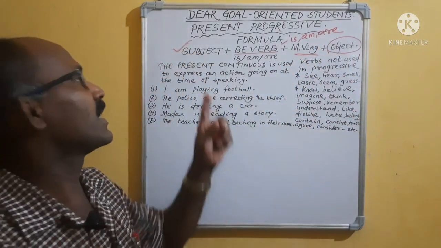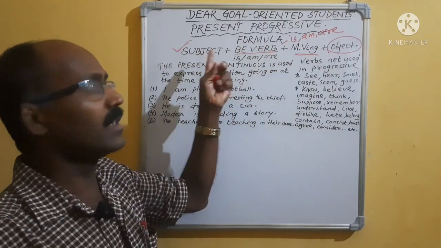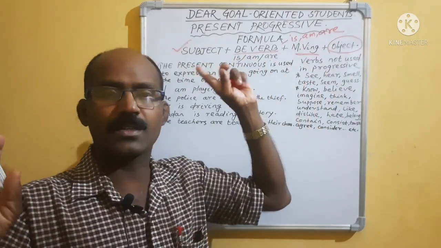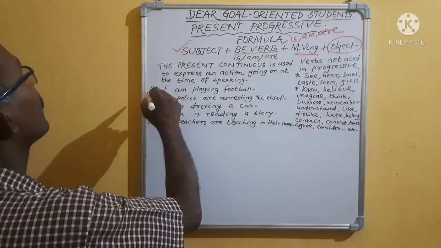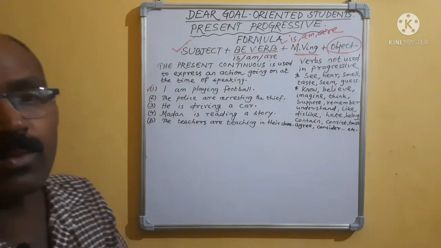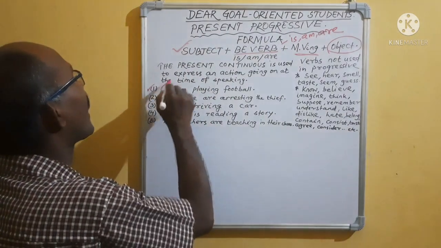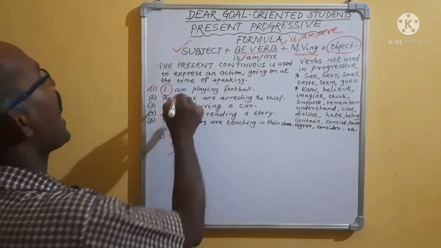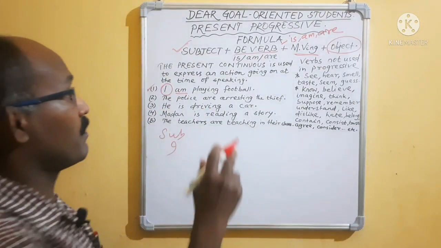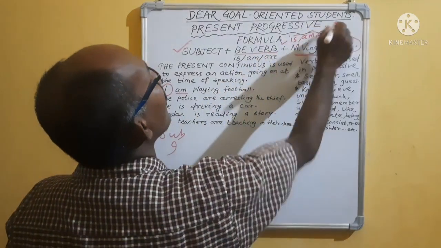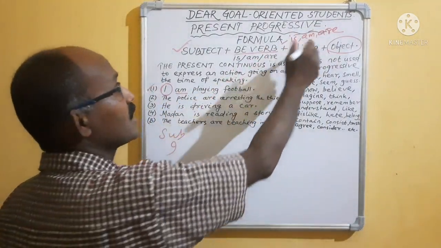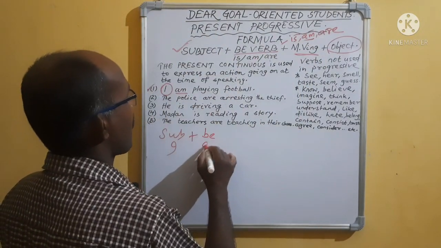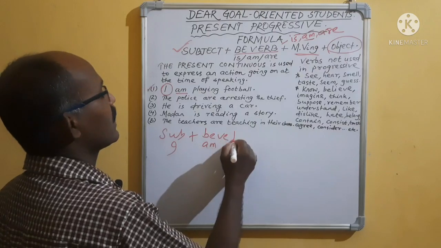In every sentence, you need subject, verb, object. Here in continuous: subject, be verb, main verb ing plus object. Now come to the part. See, I am playing football. I is the subject. Then am is the be verb, present tense. As we are discussing, be verb present tense: is, am, are. Already I have told you, I is specified for am. So subject, be verb am. Then come to main verb ing.